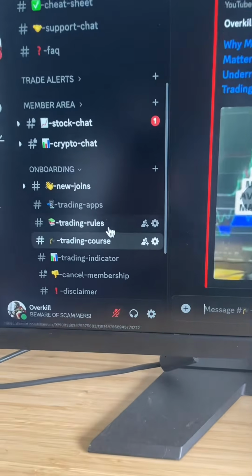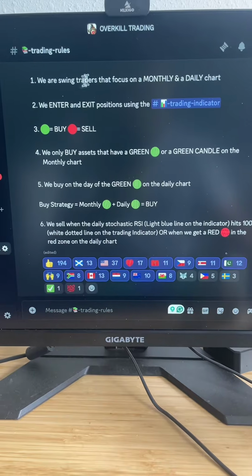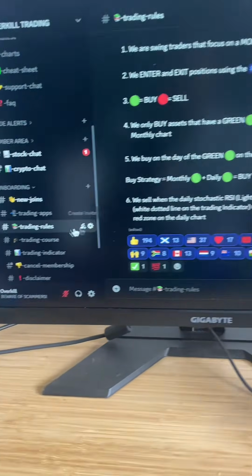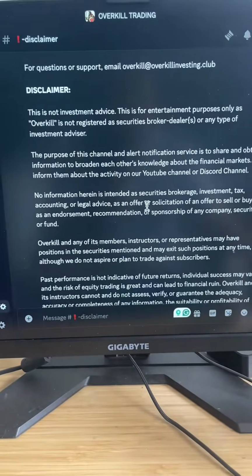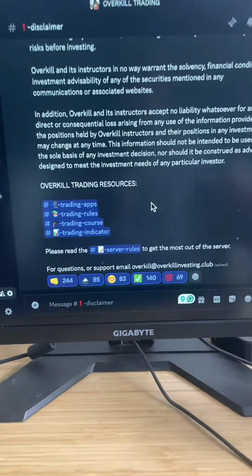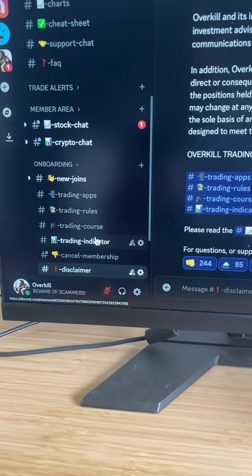That's under the trading course tab. Here are our trading rules, which again go over our strategy. You'll learn about this inside of the trading course. And then obviously a disclaimer: I'm not a financial advisor. All this is just for entertainment and educational purposes only. I'm just here to share information and gather information from you guys.